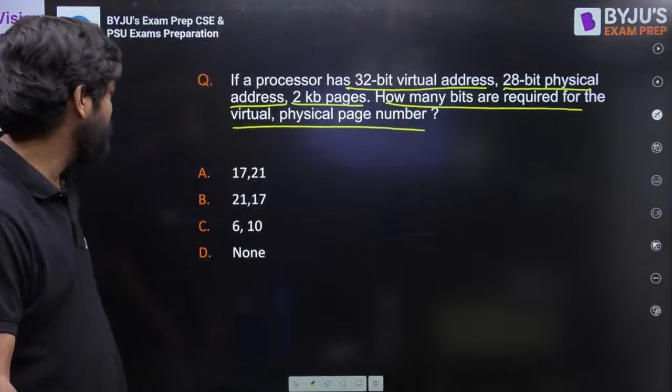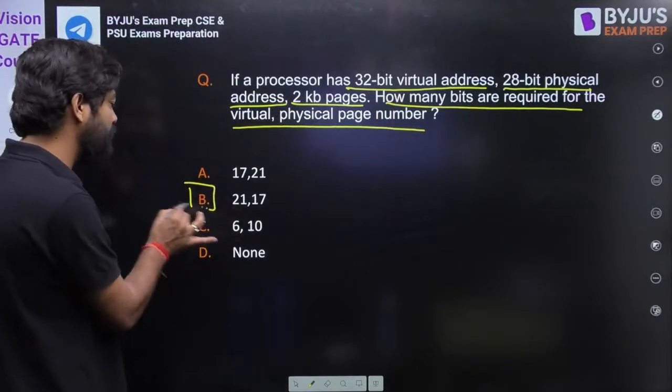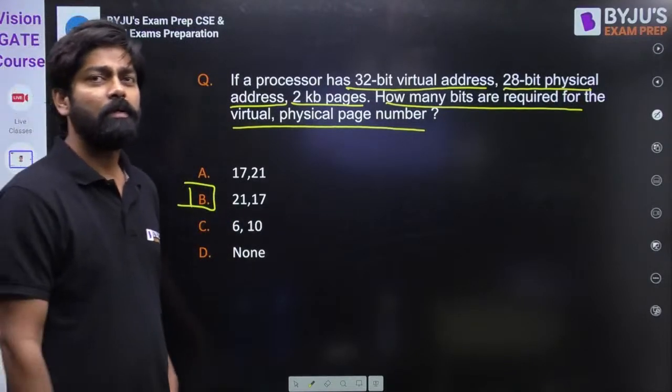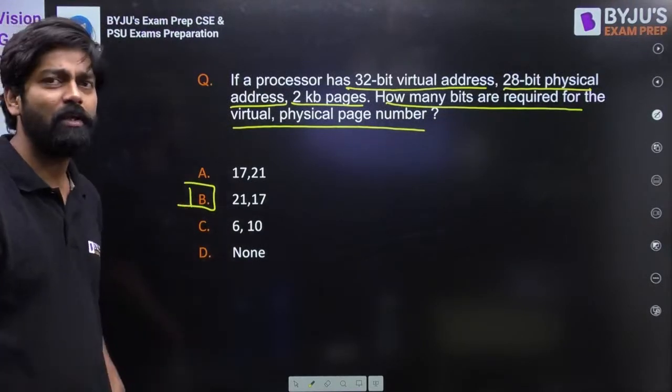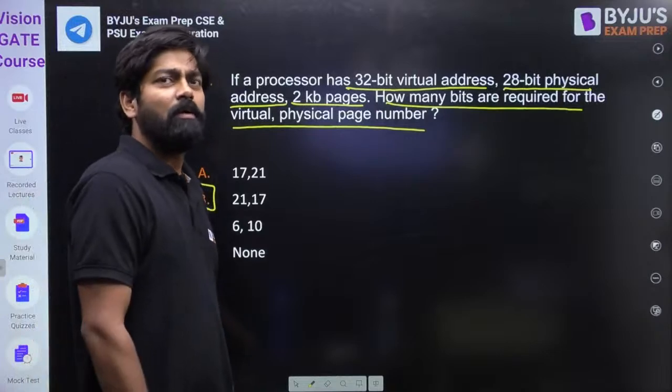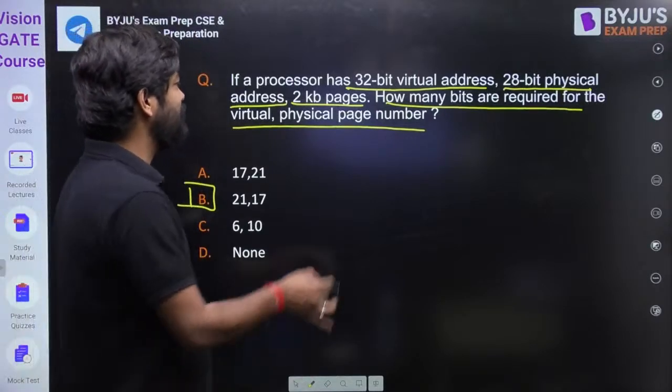Okay, Save is telling B. Yeah, anyone else? Yeah, this is a very easy question. Such type of question will come in the exam. This is a NIELIT question only. Okay, so B is the correct answer. Yes, B is the correct one.